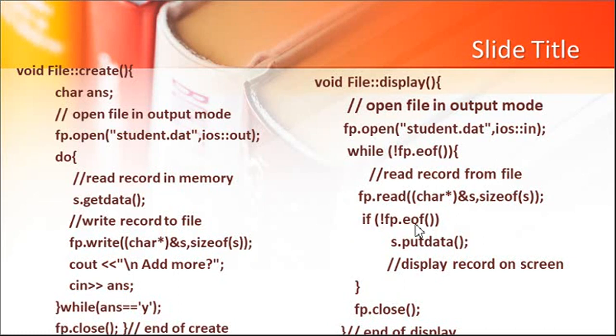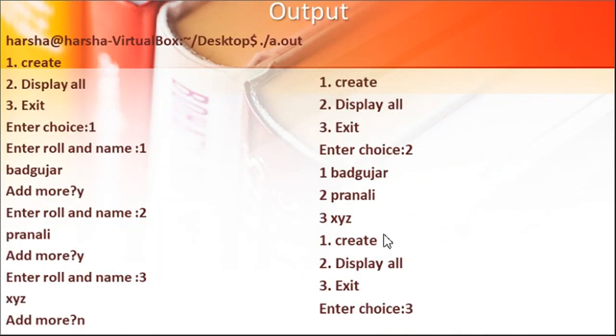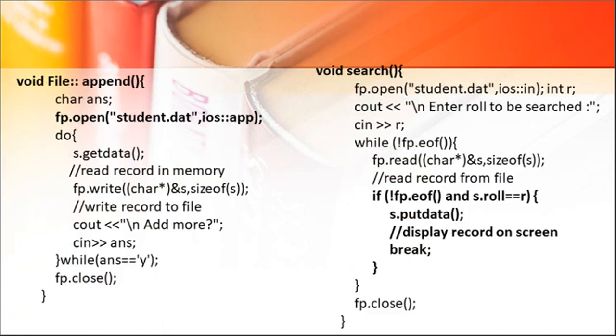So, if you read EOF you have to stop at that time. You should not put data, and at the end you have to close it. So, till EOF you are reading a record into memory and you are outputting it on the console. So, this is a simple process of displaying. If you want to process it, then you can process it. Now, over here suppose I can execute it and I can see this. Now, there are options like this: you can read a record and you can display it.